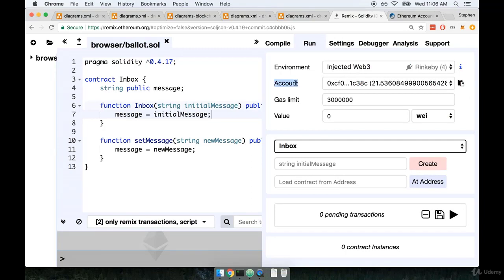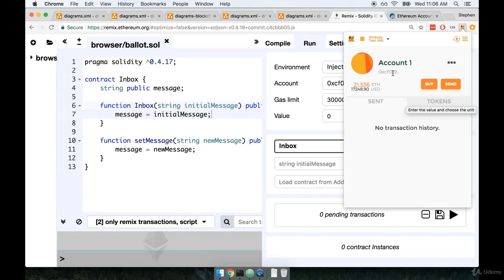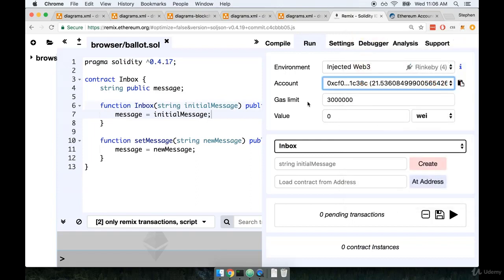We can then verify that this is successfully connected to MetaMask by selecting our account from this account dropdown right here. So this is definitely my account, CF0, and it has 21 Ether, and I can verify that inside of MetaMask right here. So CF0, and I have 21 Ether. So this is definitely it. Now that we have selected the Rinkeby network and our account, we can interact with our deployed contract directly from Remix. So yes, it is an awesome tool. I love Remix personally. You can do a lot of neat things with it.